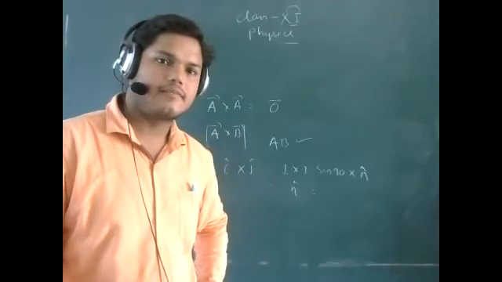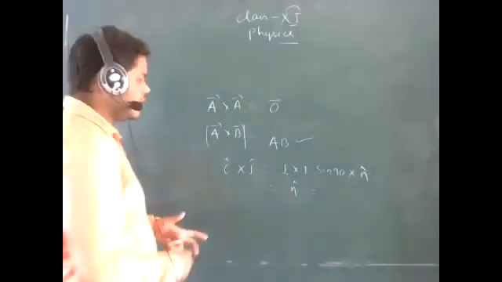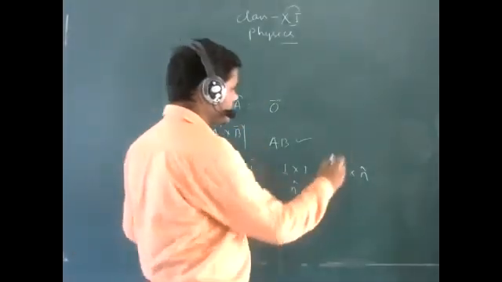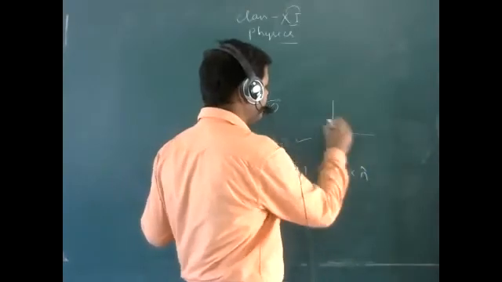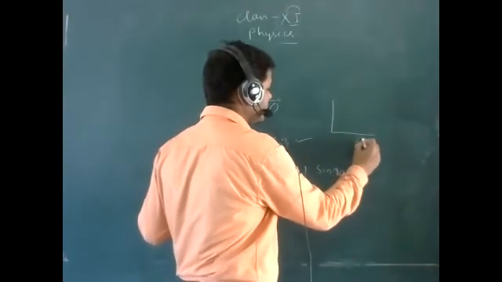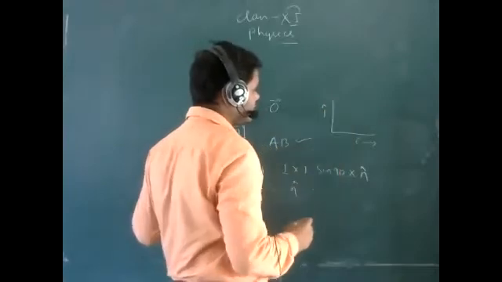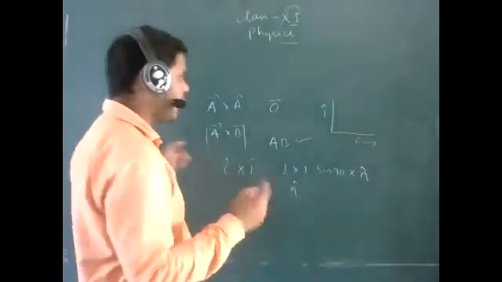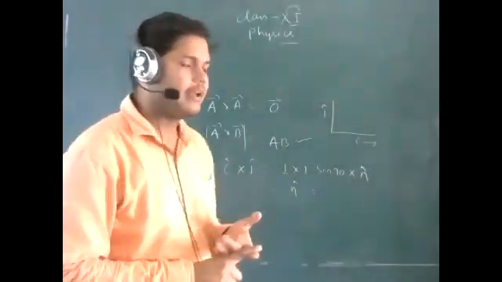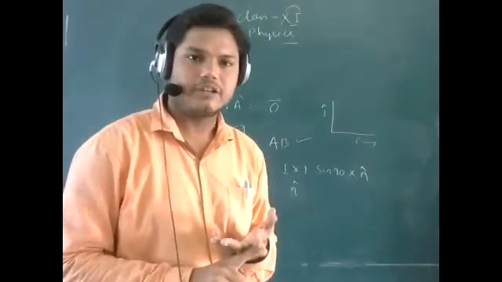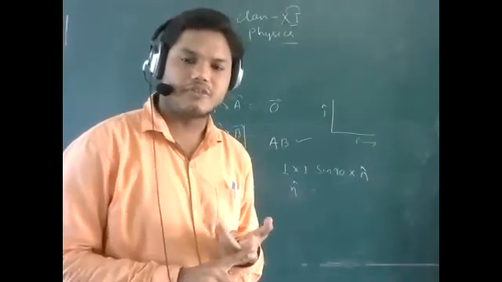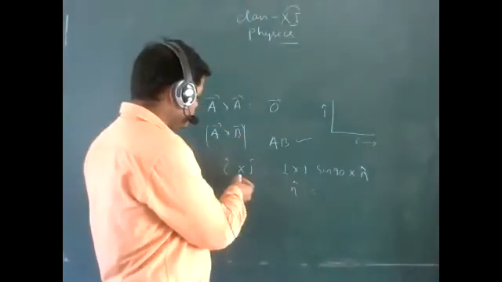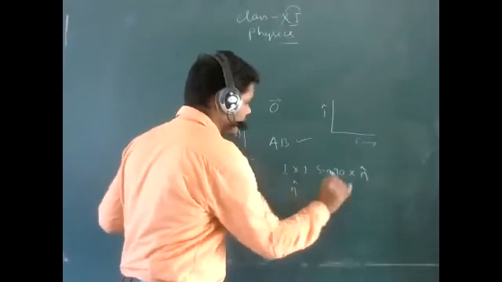Yes, k cap, because k cap will be perpendicular to the direction of i cap and j cap. Yes or no? This is i cap, so in the x direction we are taking the i cap. In the y direction we are taking the j cap, and in the z direction we are taking the k cap. In the 3D plane we are taking the k cap. In a plane only i cap and j cap are possible, but in three-dimensional geometry the k cap will be considered. So that will be k cap.